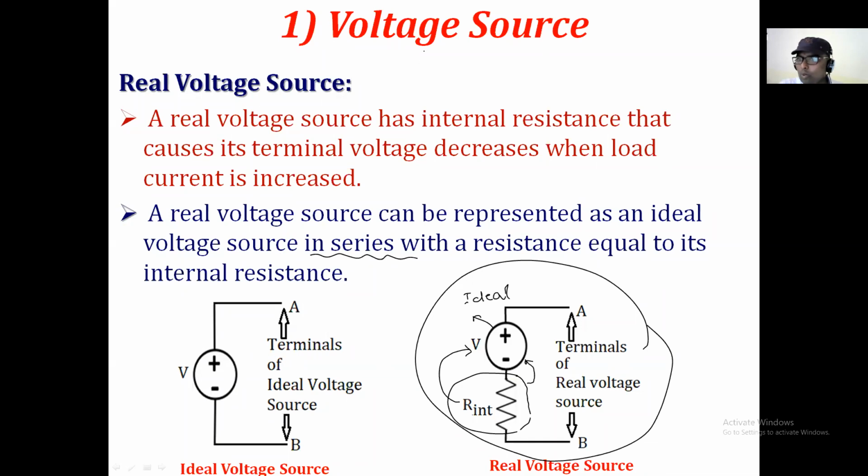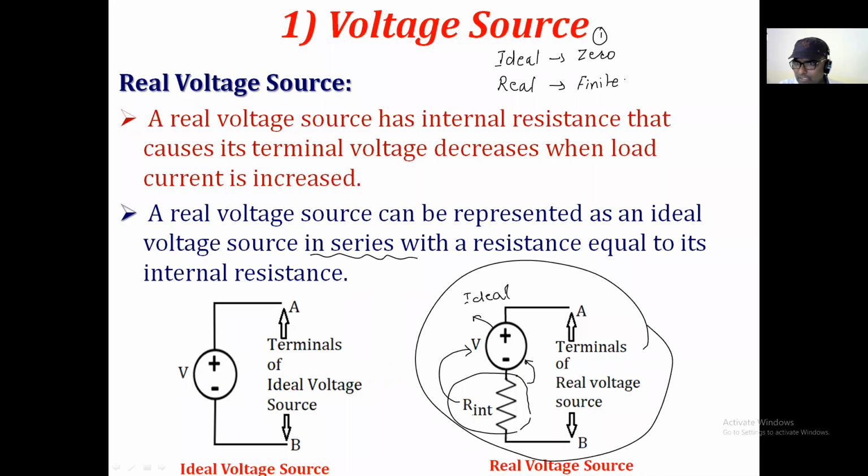And if you want to compare ideal voltage source and real voltage source, then you can compare with the 2 points. What are these 2 points? Ideal voltage source has zero internal resistance so that it will maintain the constant voltage source, and the real voltage source has a finite value of internal resistance. This is the first point.